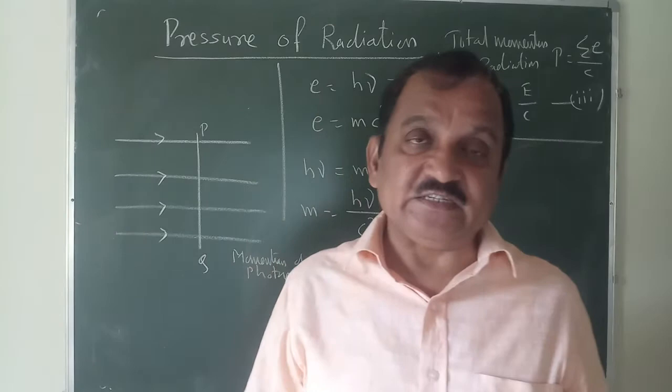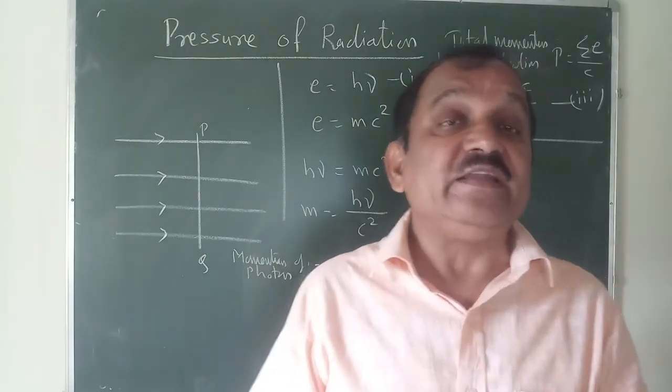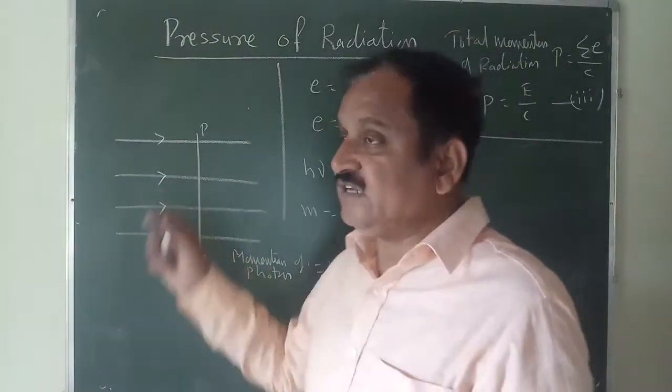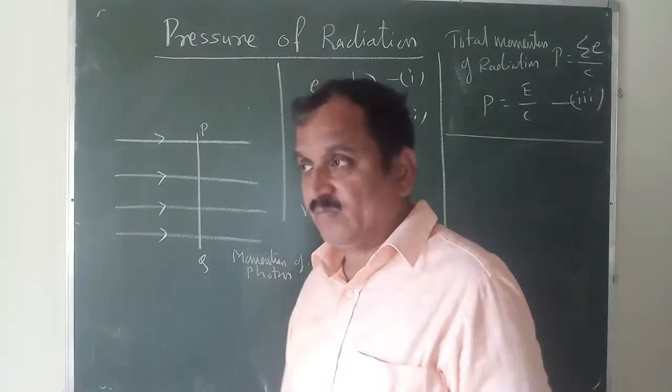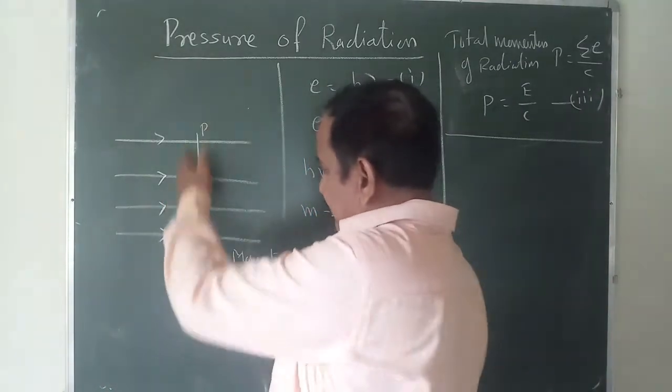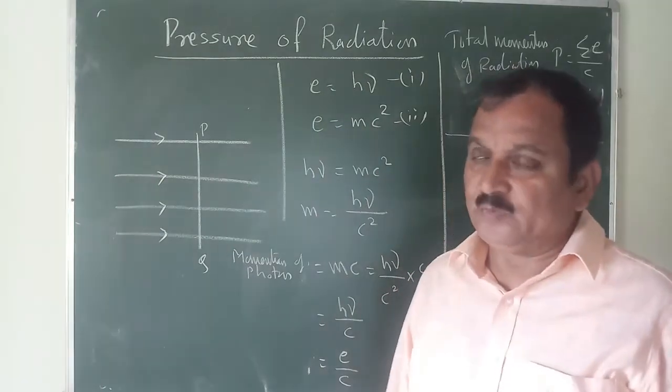U be the energy density of the radiation. It means that energy per unit volume. The radiation energy density किती U आहे असं म्हणूया. And they are incident on the surface PQ normally.